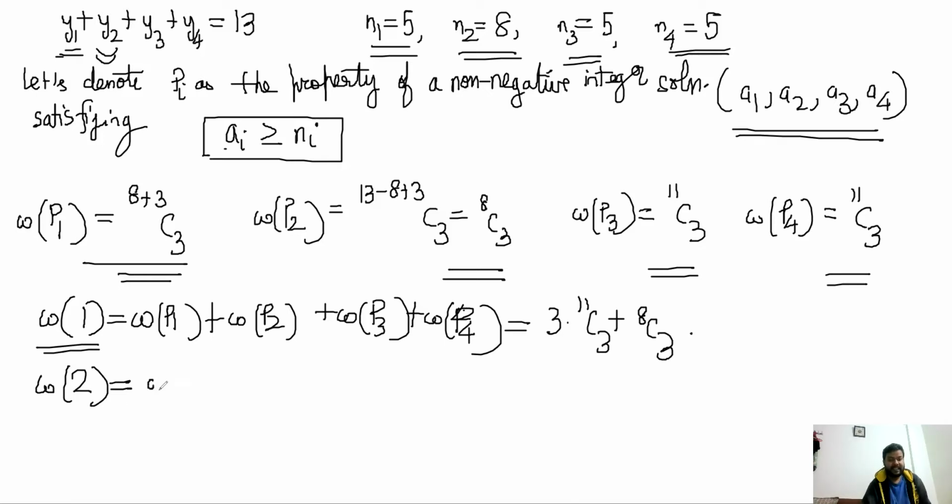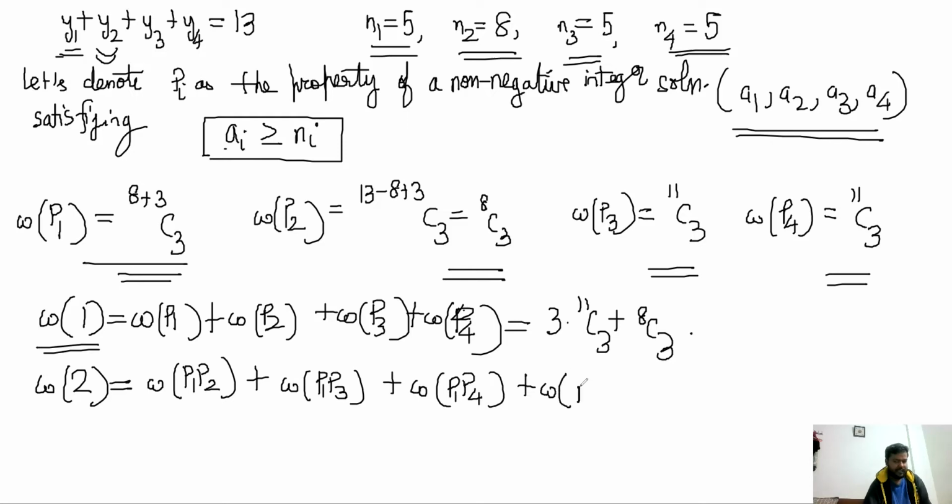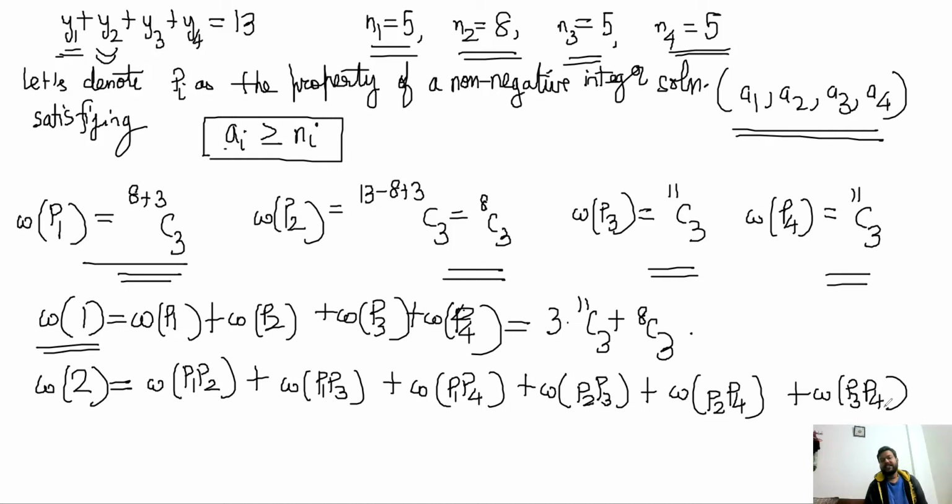So if it is, then the cases that come out are P1, P2 plus P1, P3 plus P1, P4 plus P2, P3 plus P2, P4 and P3, P4. Here, two variables are violating the conditions, right? So there are 6 possible cases in which two variables are violating the conditions. Now, if two variables are violating, suppose P1 and P2 are 5 or more. So 5 plus 8, 13 is already covered here, right?